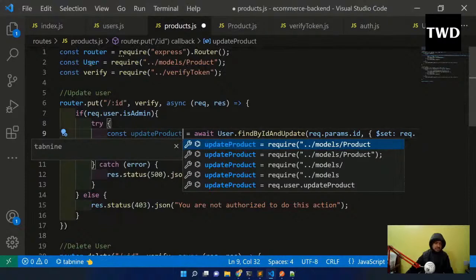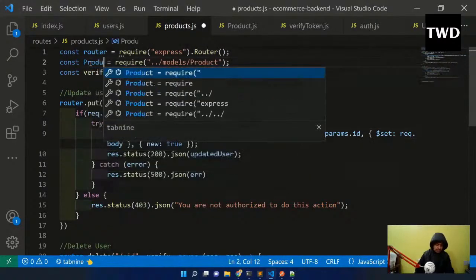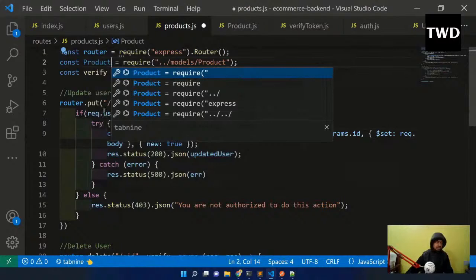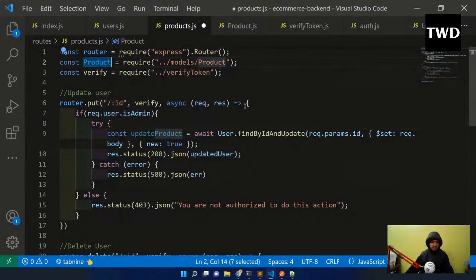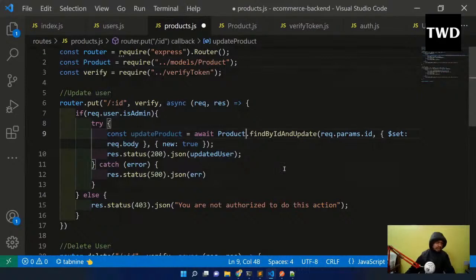Not, it is not user, it is product. Product is like product.findByIdAndUpdate is there. And then req.params.id and set is there, and set is req.body, new is true. So all these things will be like this. So updated product, and this is like this, and you're not authorized to do this action.